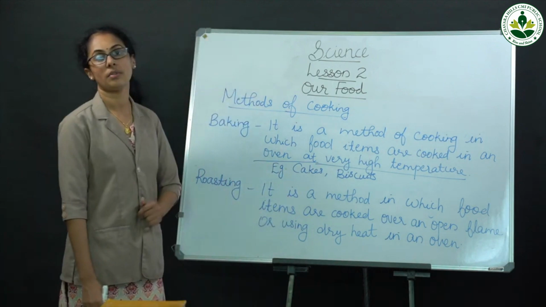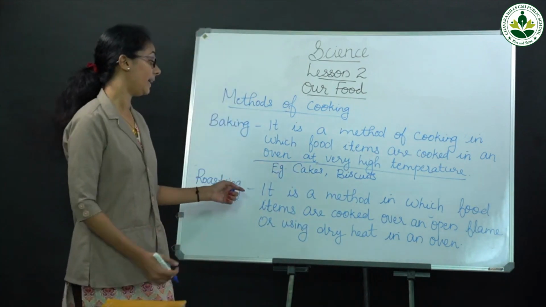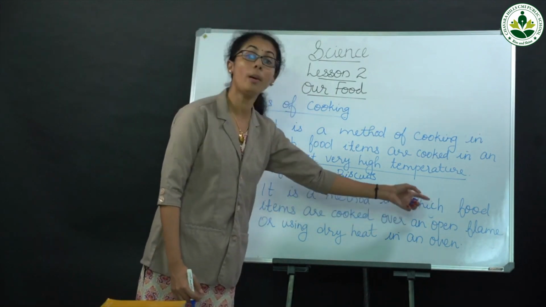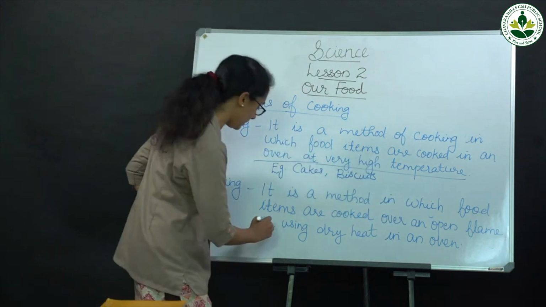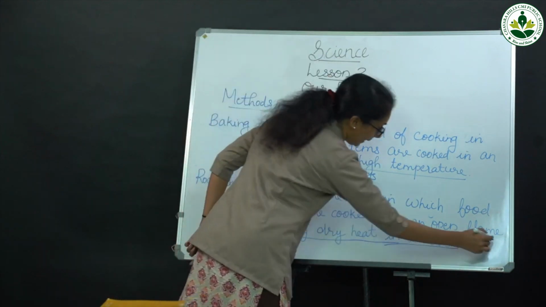The next method is roasting. It is a method in which food items are cooked over an open flame or using dry heat in an oven.